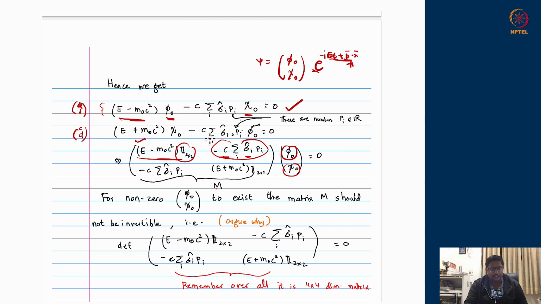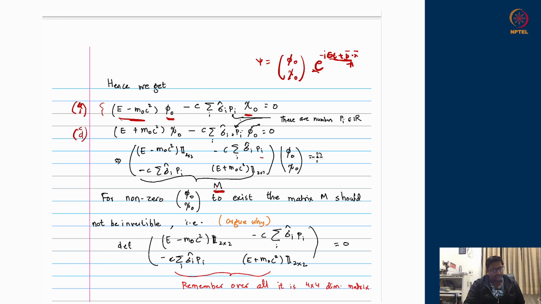Similarly, the lower equation here can be generated by the lower row of this matrix equation. So you can see the whole equation which is obtained after all the derivatives acting is equivalent to some matrix M, a 4 cross 4 dimensional matrix M acting on these phi naught and chi naught. The matrix elements are broken into blocks of 2 cross 2. So this is identity times something here, Pauli matrices times pi summed over all Pauli matrices, and similarly here. And the other diagonal thing is identity but with a different constant multiplied to it. So that matrix acts on phi naught and chi naught and gives me a 0.